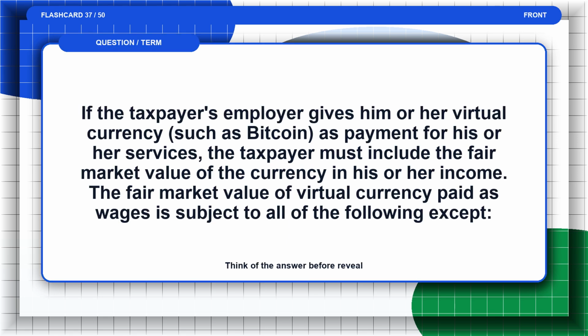Flashcard 37. If the taxpayer's employer gives him or her virtual currency, such as Bitcoin, as payment for his or her services, the taxpayer must include the fair market value of the currency in his or her income. The fair market value of virtual currency paid as wages is subject to all of the following except, think of the answer before the reveal.